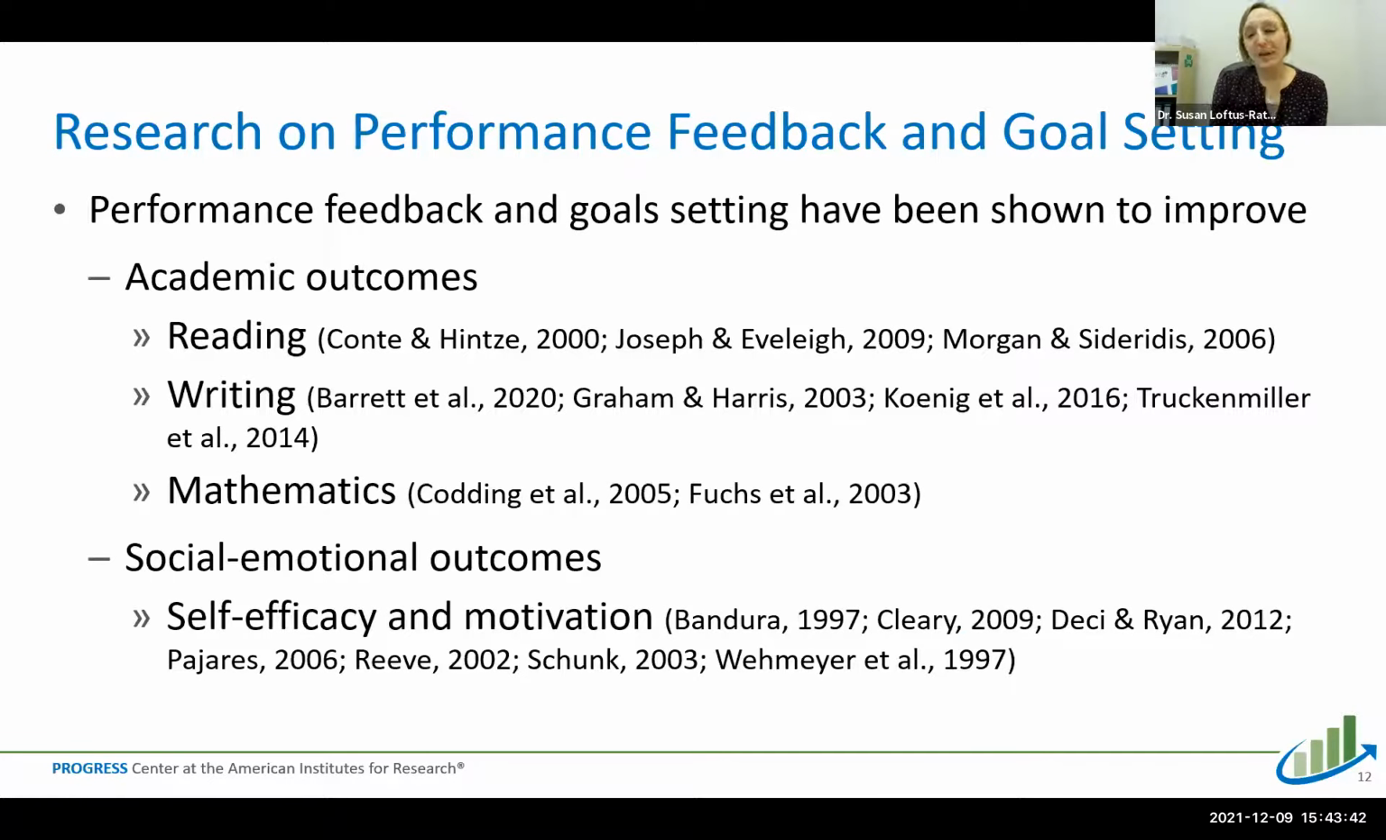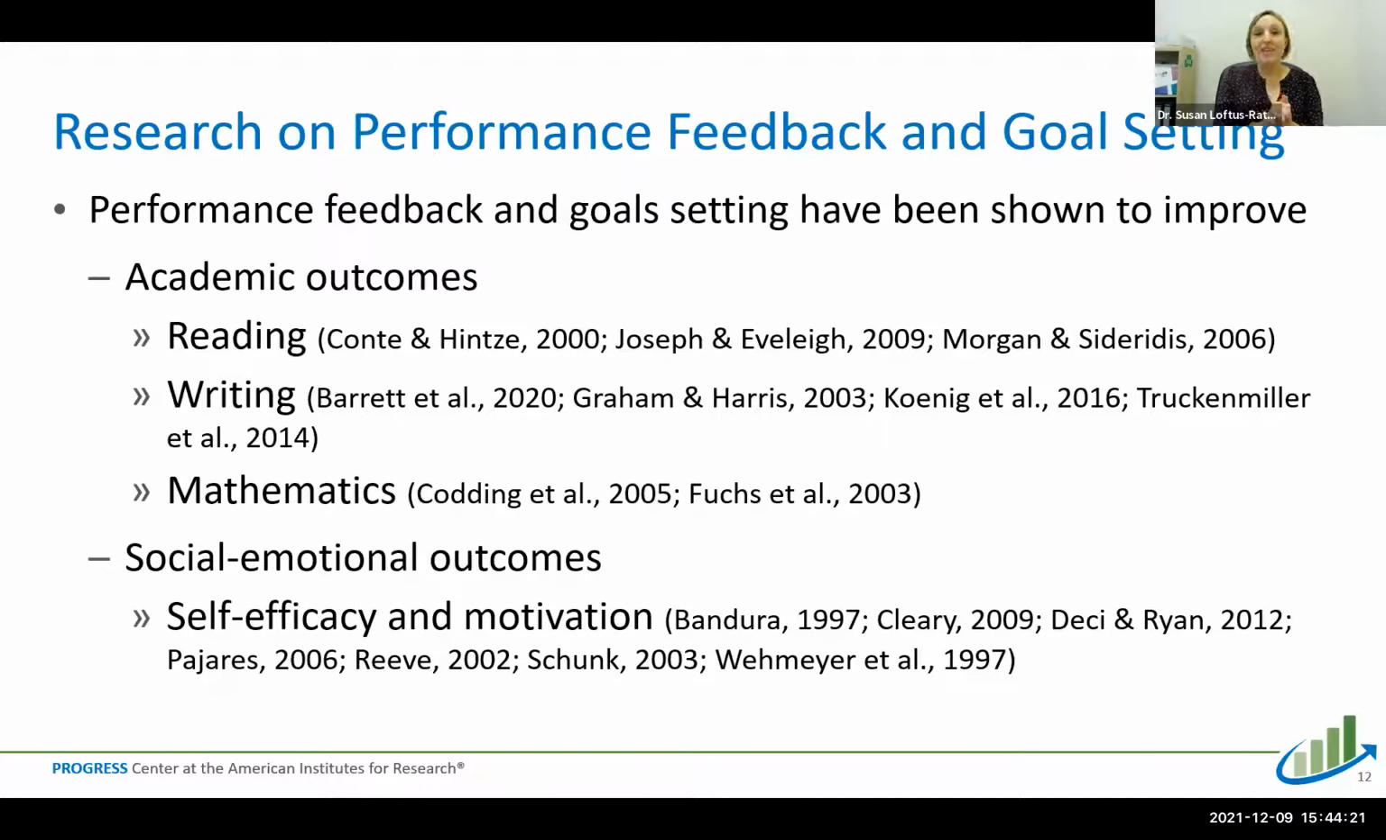So there, as you can see on this page, I listed the citations for several different studies that have shown positive academic outcomes for reading, writing, and mathematics when using performance feedback and goal setting with students. And overall, the studies have found medium to large effect sizes when comparing using feedback and goal setting to typical practice where the student is not involved in that process at all. So feel free to take a look at some of these studies if you are really interested in this.